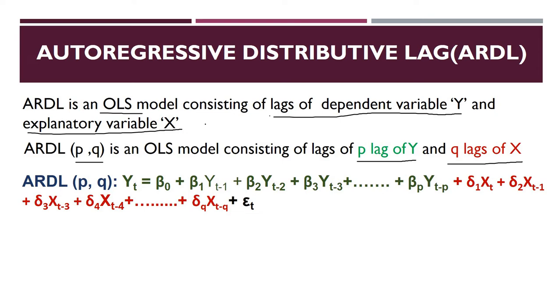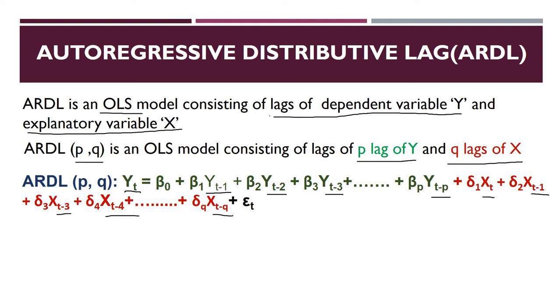Now we can write my equation here: y_t, that means my dependent variable in today's state, can depend on its own past, that means 1 day back, its own past which happened 2 days back, its own past which happened 3 days back, and so on till t minus p. Or it is also possible that the dependent variable can depend on the explanatory variable which has happened in today's state, the explanatory variable in t minus 1 day, t minus 2 day, or t minus 4 day, or t minus q day.